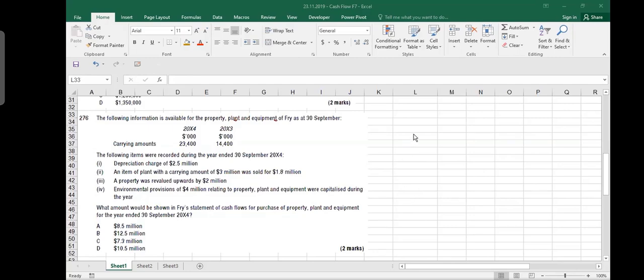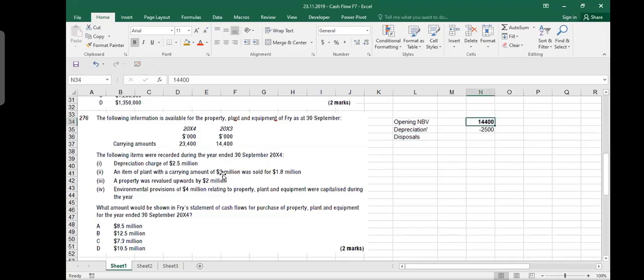So it's pretty much the same. You will start the same way: opening net book value was 14.4 million, right? And then you sold some assets. It says depreciation first. So this is our opening asset value. We made some depreciation of 22.5 million, so we subtract that. This much my asset should be decreased. Then there are some disposals. An item of plant with a carrying amount of 3 million was sold for 1.8 million. Because you are starting with the net book value, you should be talking about net book value. So out of this 14 million, 3 million of asset is no more with us. It is gone, so I decreased it.